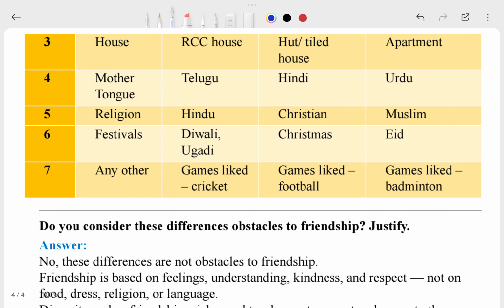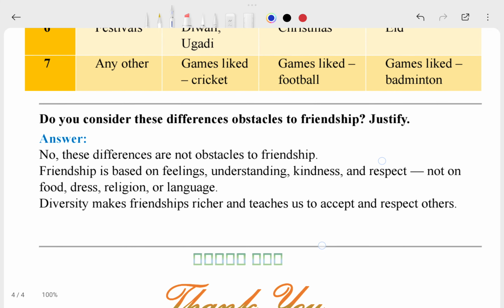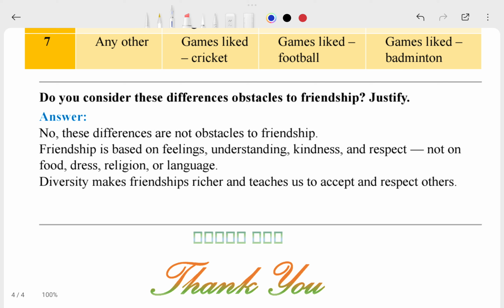So let's talk about this one. This is your last one here. So overall this chapter is totally completed. It is very easy. Whatever is in this chapter, everything is completed.